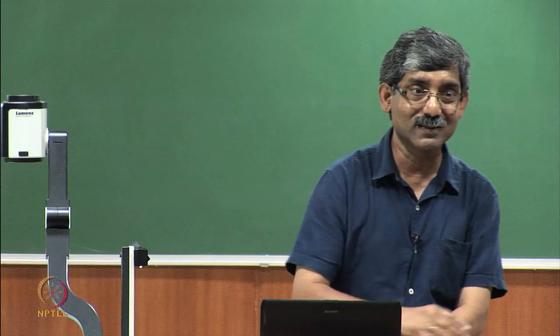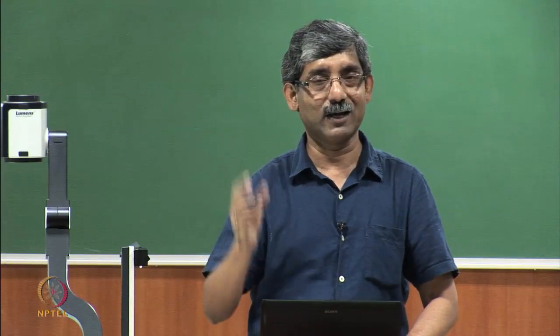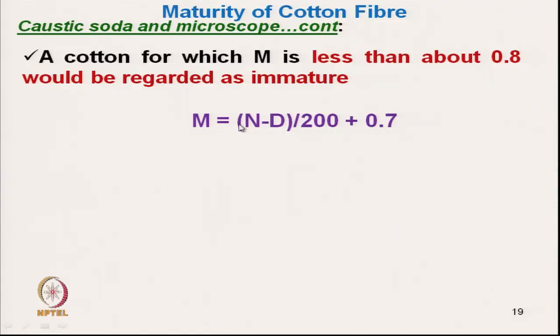Now, in the extreme case, theoretically, all the fibers are immature, 100% dead fibers. In that case N will be 0 and D will be 100, so this portion will be minus 0.5. Minus 0.5 plus 0.7 will be 0.2.